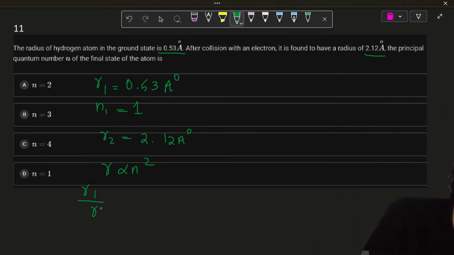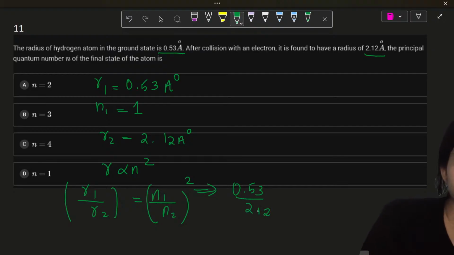So let's take the ratio. R1 by R2 will be equal to n1 by n2 whole square. And this would be 0.53 by 2.12, and this is going to be n1 is 1, so 1 by n2 square.